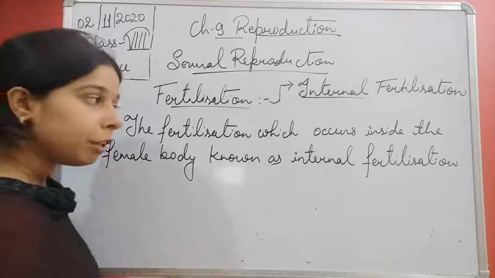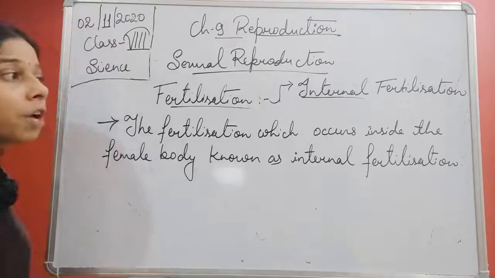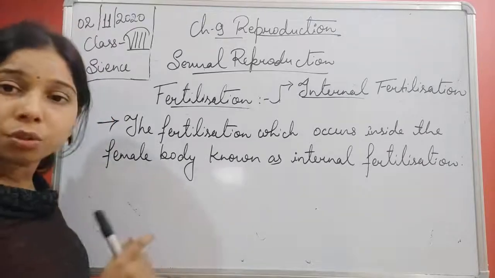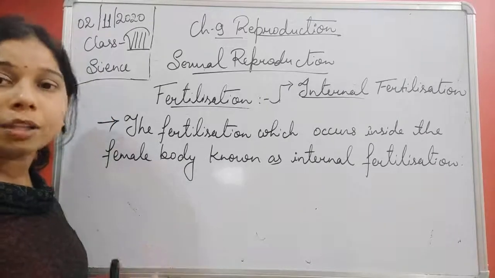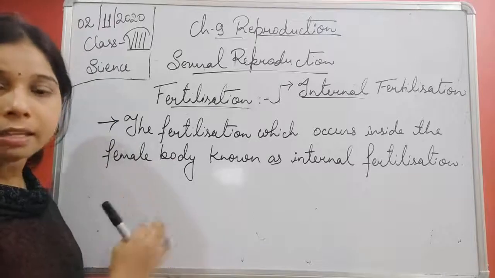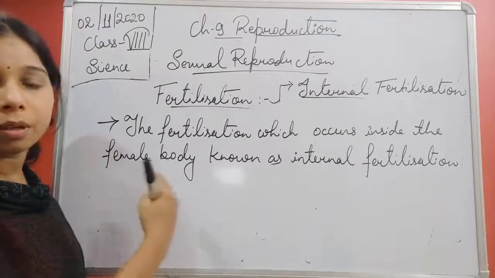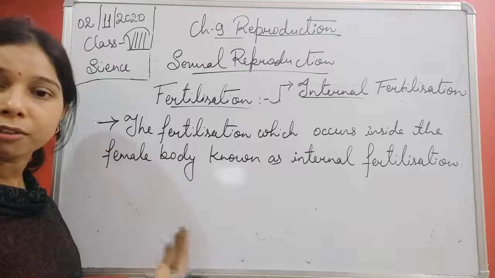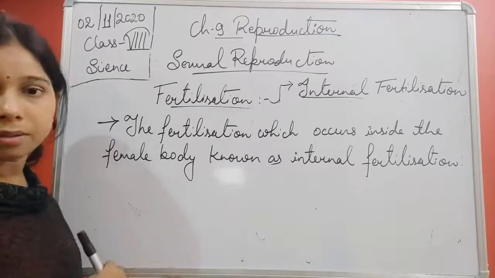So internal fertilization only occurs when the sperms are introduced into the female body, and there the process of fusion takes place, and due to the fusion a zygote is formed.